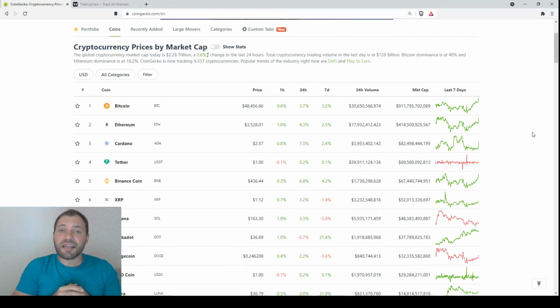And I want to say that today is Wednesday. That's why let's analyze the price chart of Cardano. Yesterday we analyzed the price chart of Ethereum. On Monday we analyzed the price chart of Bitcoin. So let's have a look at the price chart of Cardano and figure out what's going on in the different time frames. The current price is 2.57.